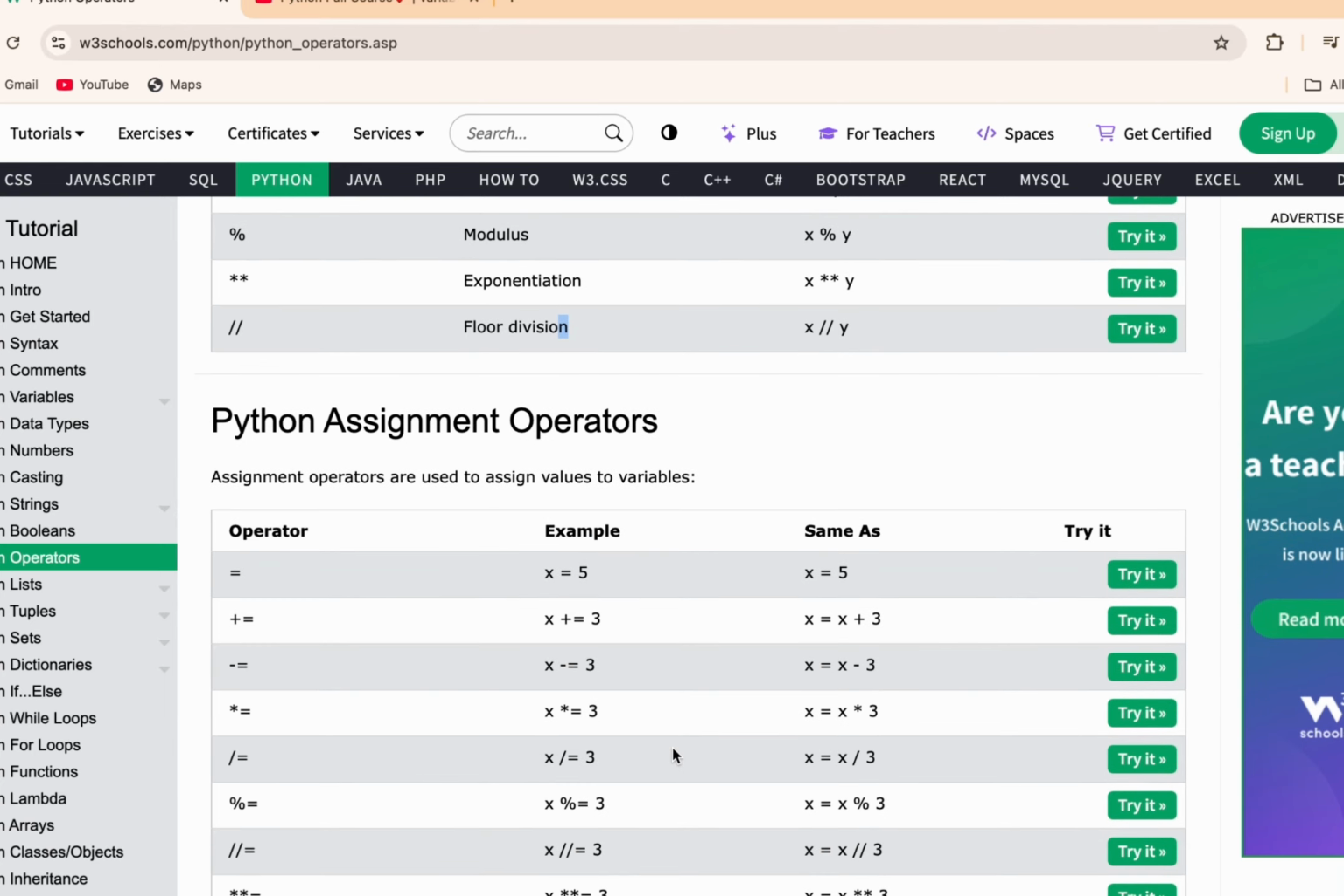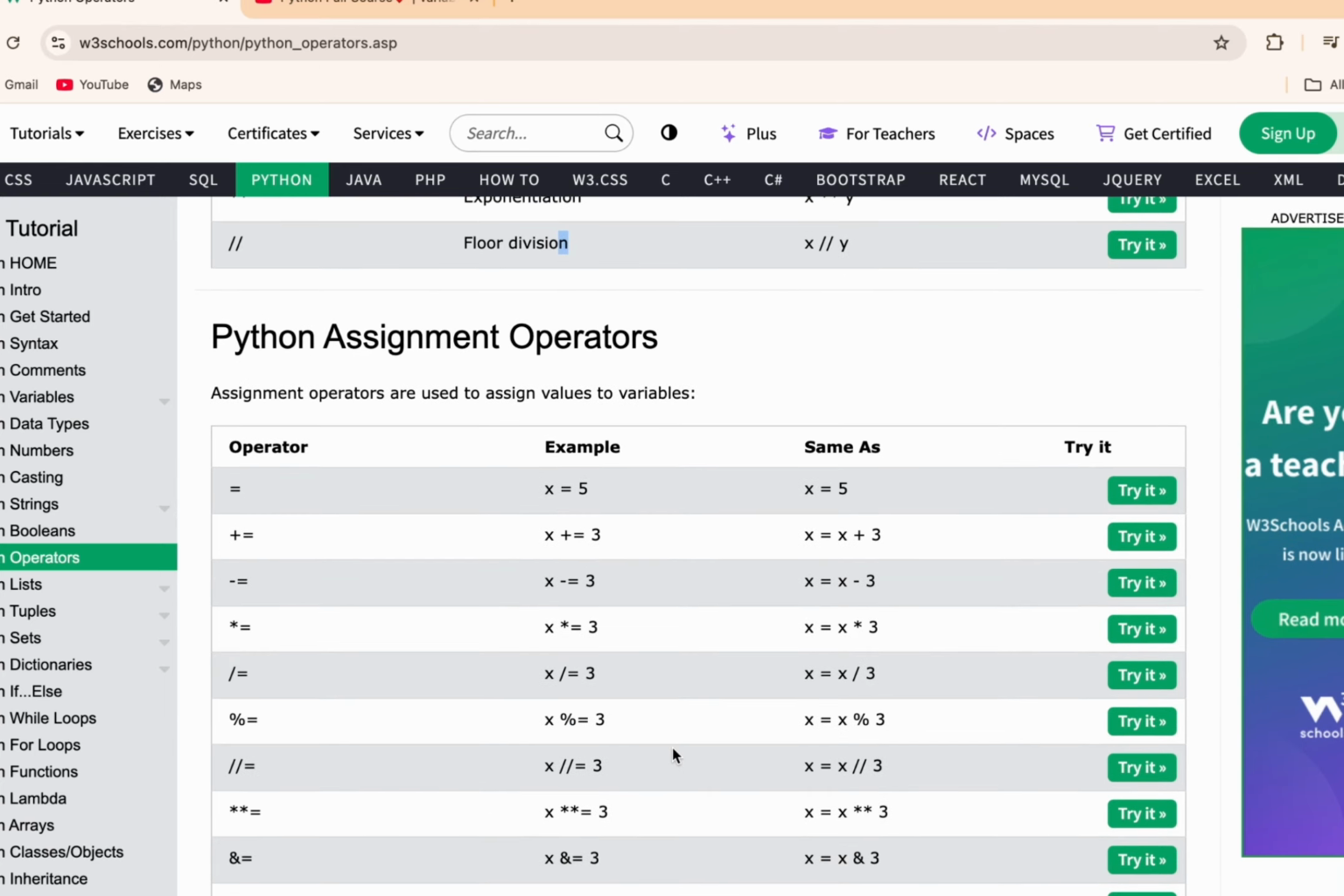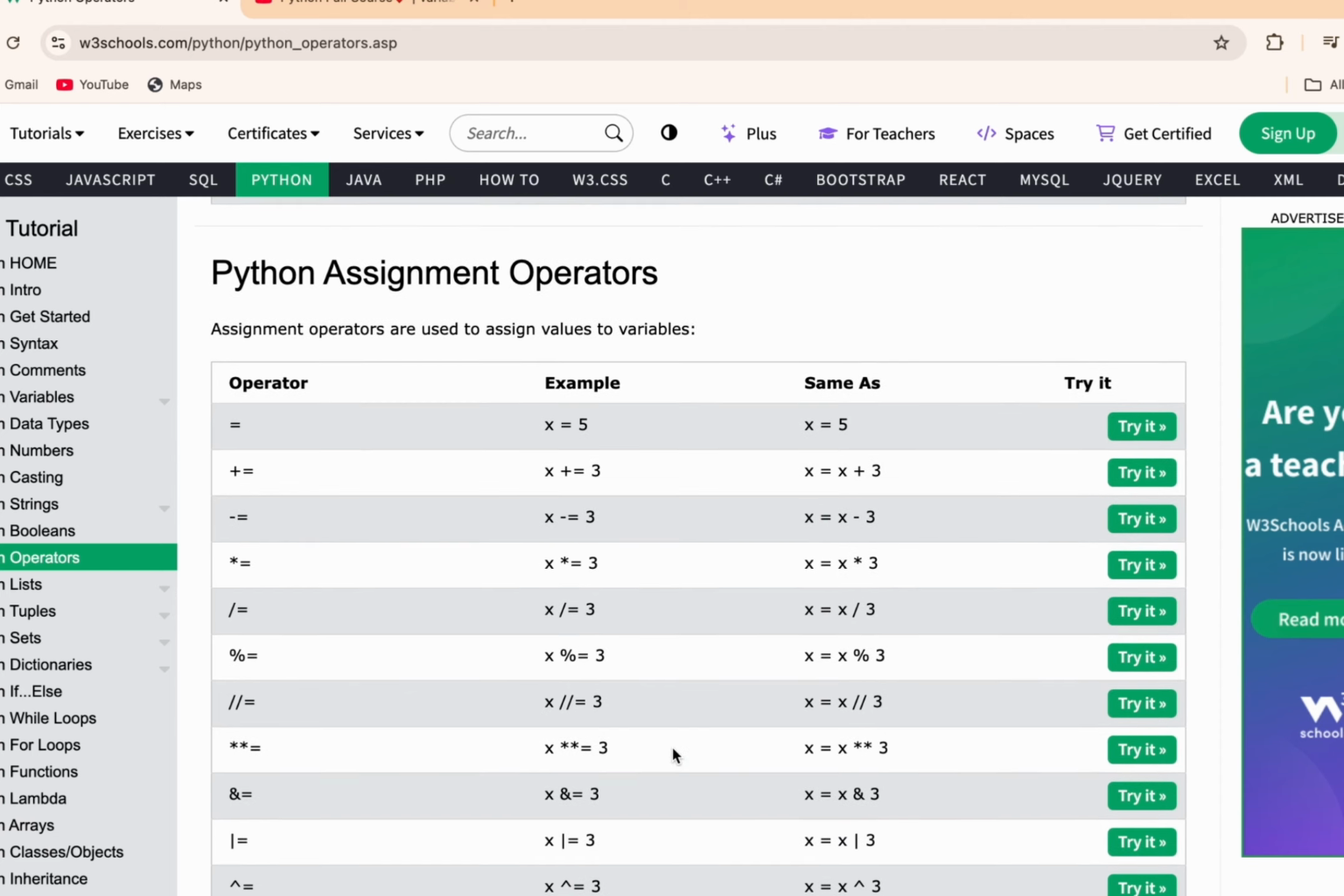Now let's move to the assignment operator. I have already taught you the use of the assignment operator: single equals to assigns a value. Here you can see plus equals to. You will wonder what plus equals to is, so let me explain the case.